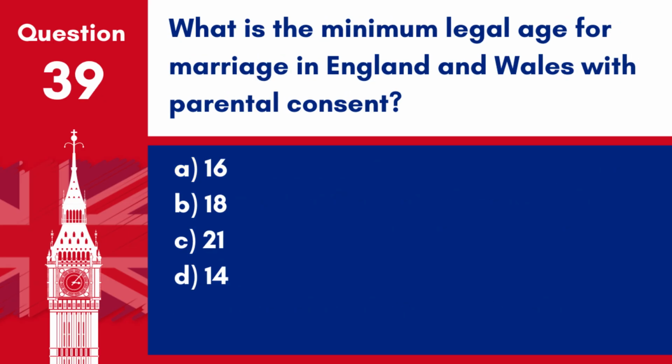Question 39. What is the minimum legal age for marriage in England and Wales with parental consent? A. 16. B. 18. C. 21. D. 14. Answer: A. 16. The minimum legal age for marriage in England and Wales with parental consent is 16.